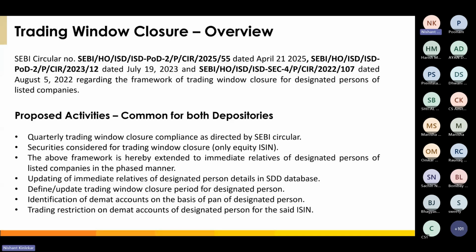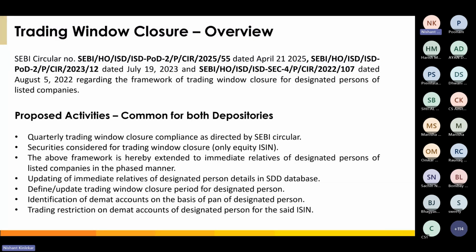So as per the SEBI circular dated April 21, 2025, the framework for trading window closure has now been extended to cover immediate relatives of designated persons as well. This framework is applicable at ISIN level and the freeze will be imposed during the trading window closure period. Just to clarify, in the previous quarter ending June 25, the framework was applicable only to the top 500 listed companies based on the BSE market capitalization. But from the upcoming quarter, it will be applicable to all listed companies.